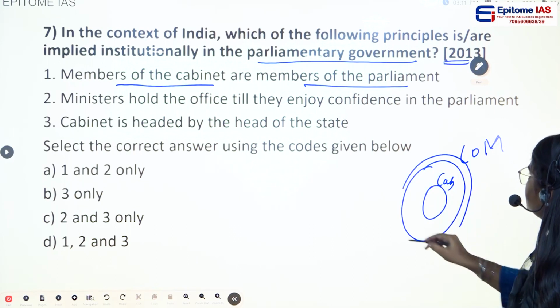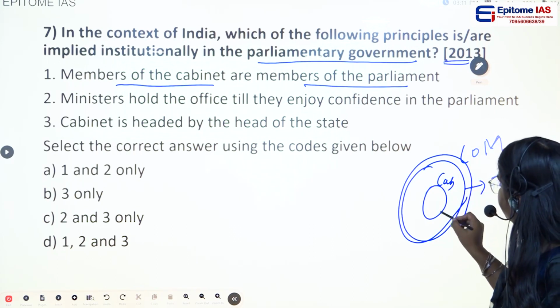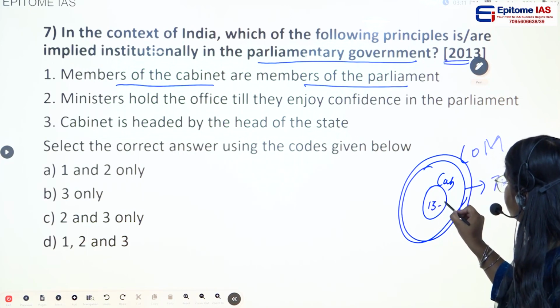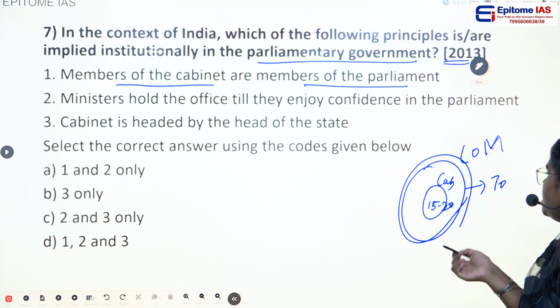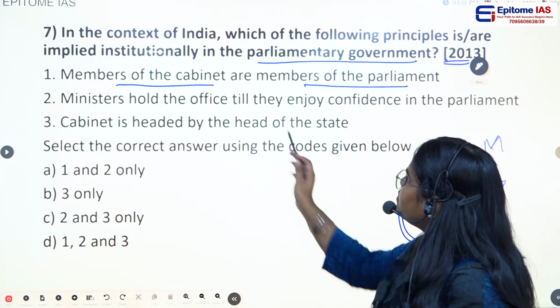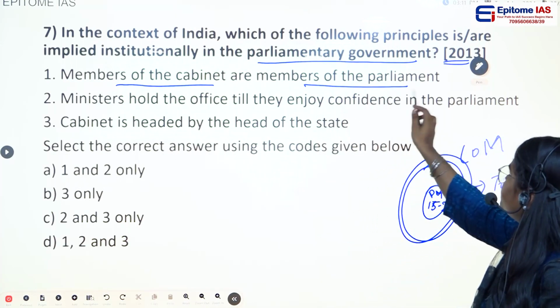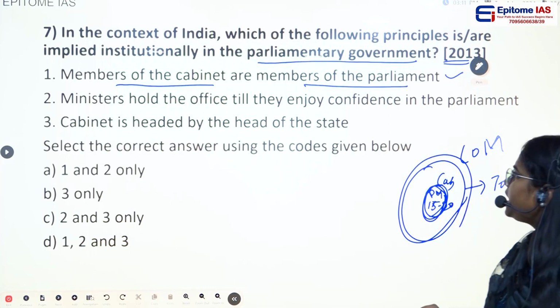The Council of Ministers will have somewhere around 70 ministers, but the cabinet has only 15 to 20 important ministers to make fast decisions along with the prime minister. So members of the cabinet are members of the parliament. Yes, this is true.